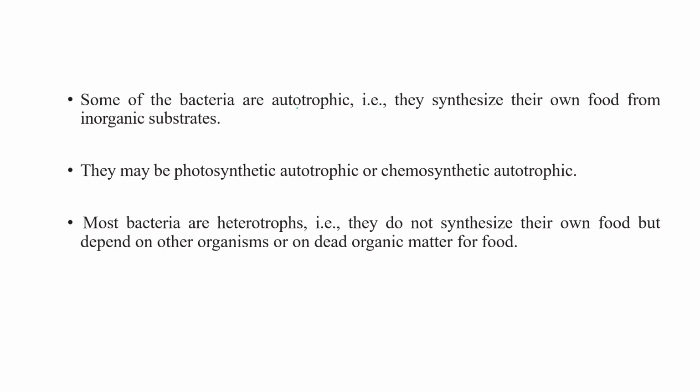Some of the bacteria are autotrophs, meaning they synthesize their own food from inorganic substances. They may be photosynthetic autotrophs or chemosynthetic autotrophs. Some have photosynthetic pigment, while some use inorganic substrate to synthesize their own food; they come under the chemosynthetic autotrophic category.